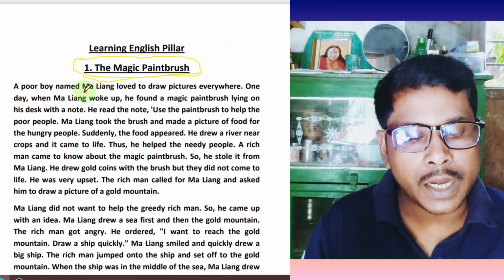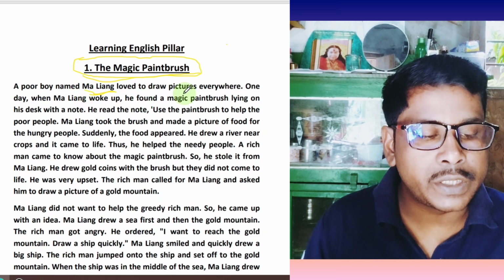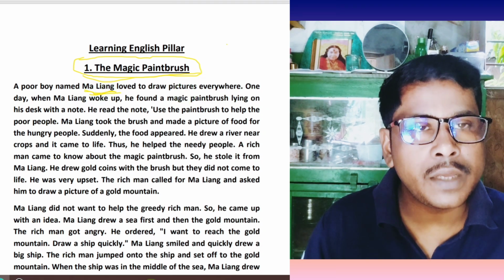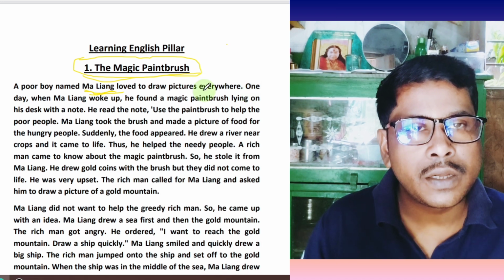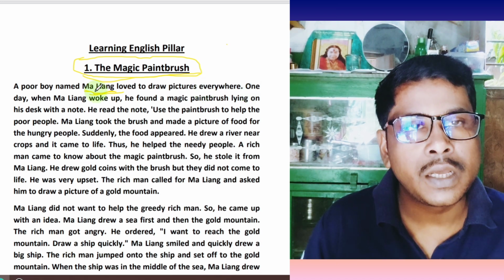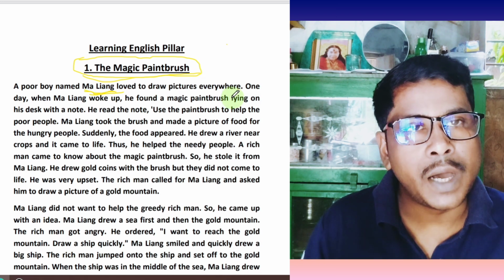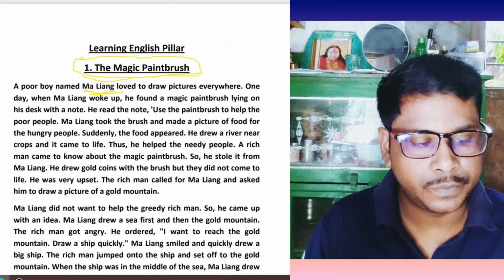The name of the boy was Ma Liang. Loved to draw pictures everywhere. Actually, Ma Liang greatly loved to draw different types of pictures everywhere. It was a hobby of the boy Ma Liang. You may define it in your own words.